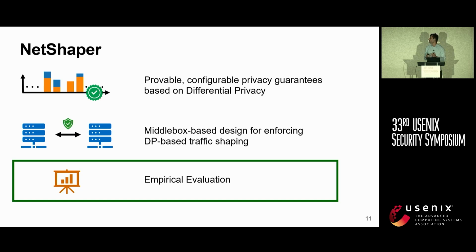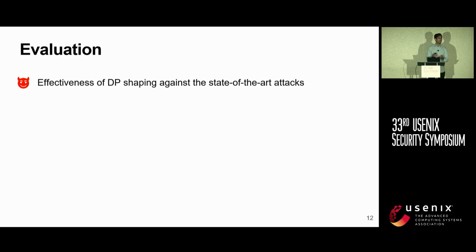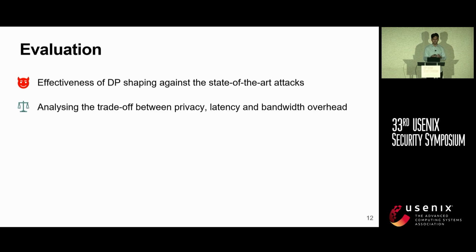Okay, so I have described how DP can be used to mitigate network side channels and how we enforce it using a network middle box. Let us now look at some evaluation of our system. We evaluate both the security and the performance characteristics of our solution. We analyze the trade-off between privacy, latency, and bandwidth overhead. We study the performance impact on real-world applications.